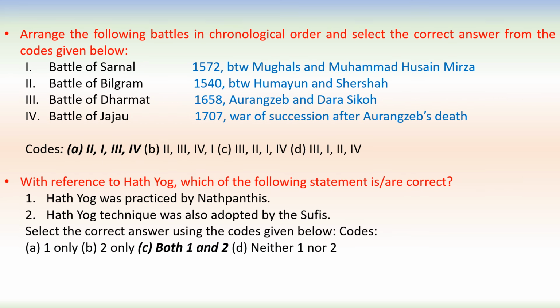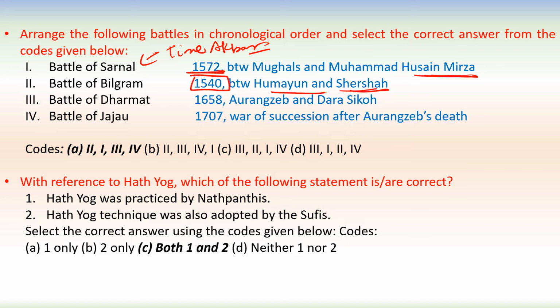Next question. Arrange the following battles in chronological order and select the correct answer from the codes given below. Battle of Sarnal, fought in 1572, between the Mughals and Muhammad Hussain Mirza, during the time of Akbar. Battle of Bilgram, between Humayun and Sher Shah in 1540.